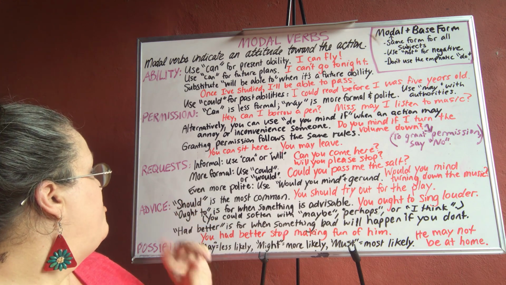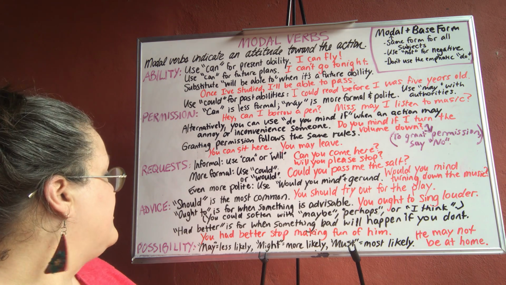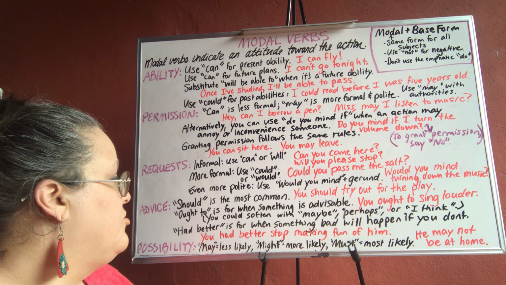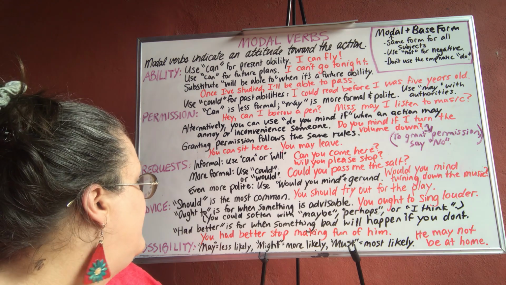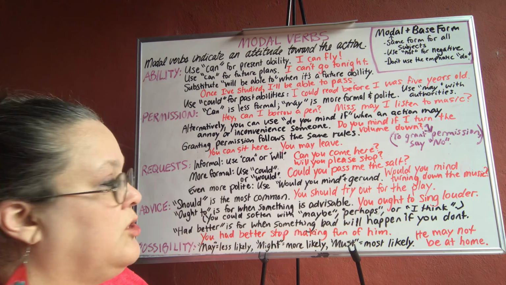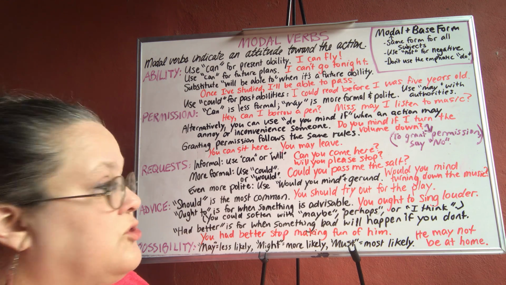And then another mode is advice. Should is the most common modal verb to use for advice. You should try out for the play. Okay? Ought to is for when something is advisable or a good idea. You ought to sing louder. You can also use should for that.